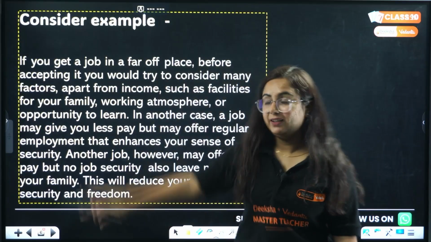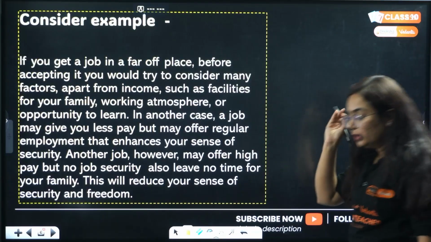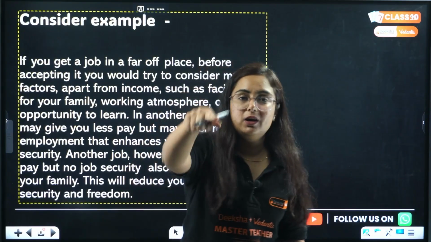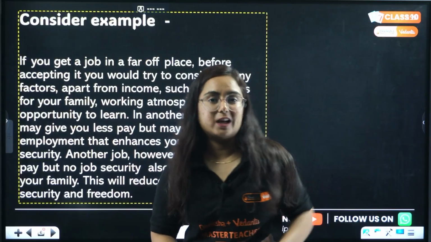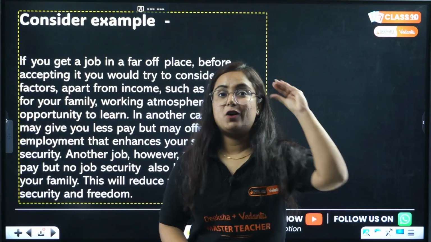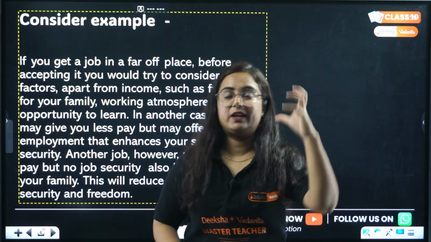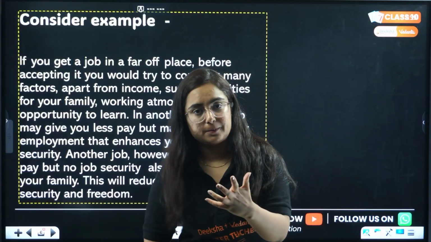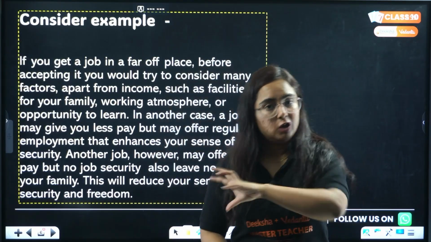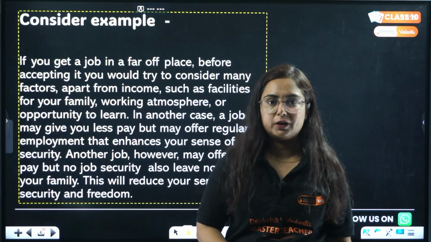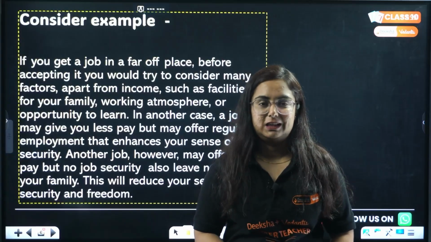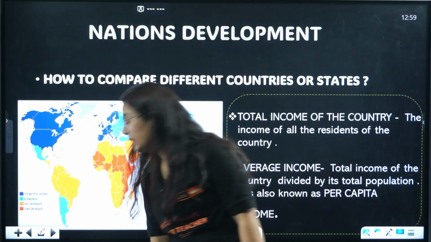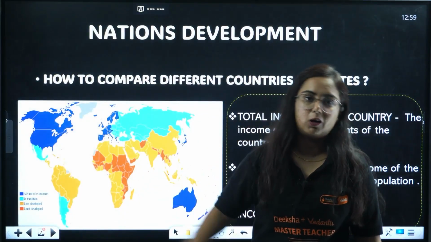You can read this example entirely and you will clearly understand that if you want to find a job in the working sphere, you will not only require income, you will ask for other benefits too, like whether the company is providing you many medical benefits, leave facilities, a good working atmosphere or not. What if in a job you are not getting all of these things but getting a lot of income? Will you choose it? No. We sometimes say that we will choose wherever money is more, but no. When we weigh everything, all of them are important.